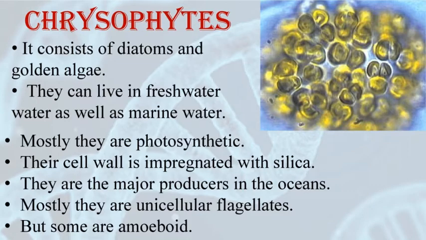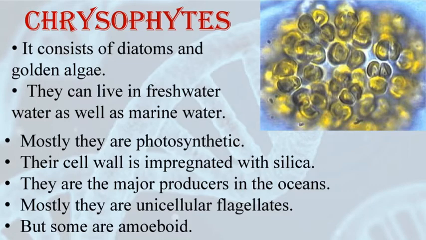Now in diatoms, the cell walls form two thin overlapping shells, and these shells fit into each other like a soap box. Like you all might have seen a soap box. The cover of the soap box fits properly in the box. Similarly, here also the two shells fit each other properly. The walls of the cells are embedded with silica, and because of that, these walls are indestructible.